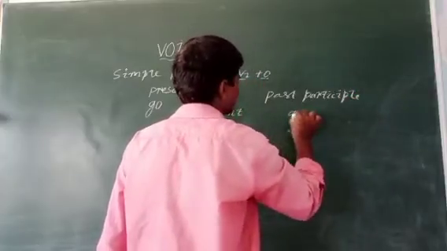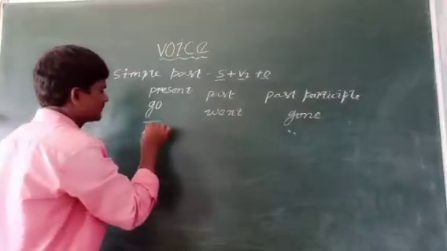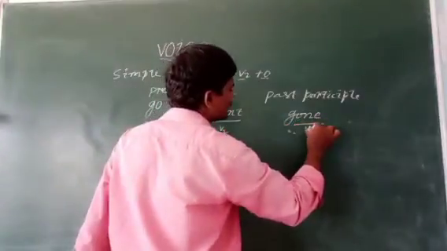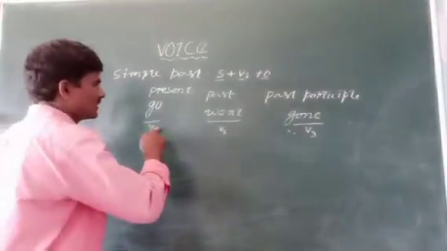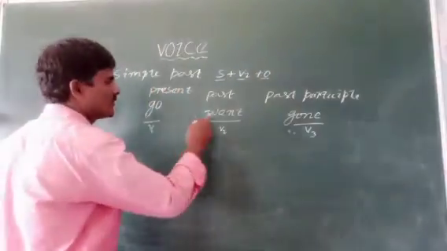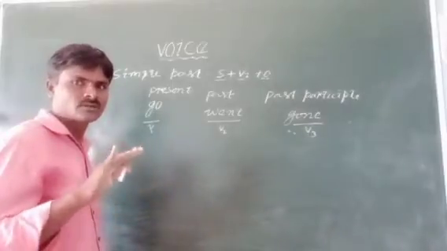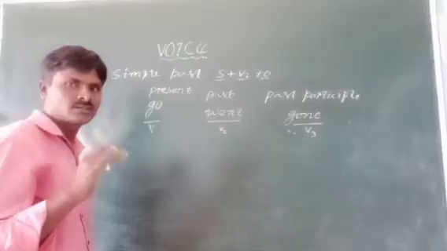Go, went, gone. This is V1, this is V2 form, this is verb V3 form. Verb 1, verb 2 and verb 3. These three, total 5 verb forms, are important.